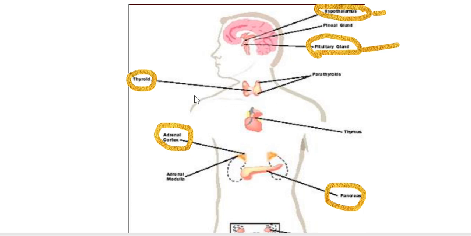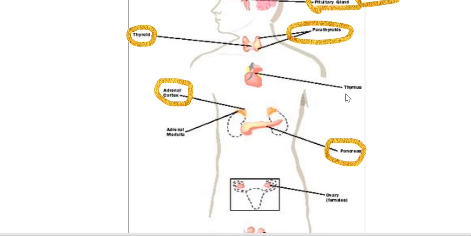Here the important gland is the thyroid, which is present in the neck, and at the back of the thyroid, the parathyroid glands are embedded. Then this is the thymus, which is mentioned here. It is just above the heart, and it is very prominent in childhood, and it starts disappearing, not totally, the structure becomes minute in adults. It also releases one hormone, thymosin, so it is also called an endocrine gland.